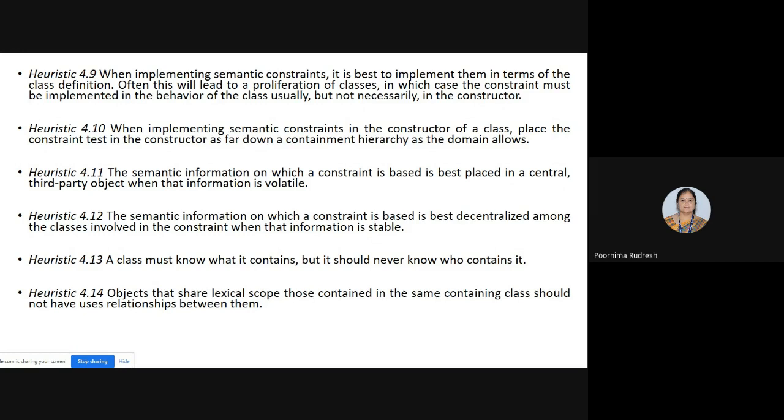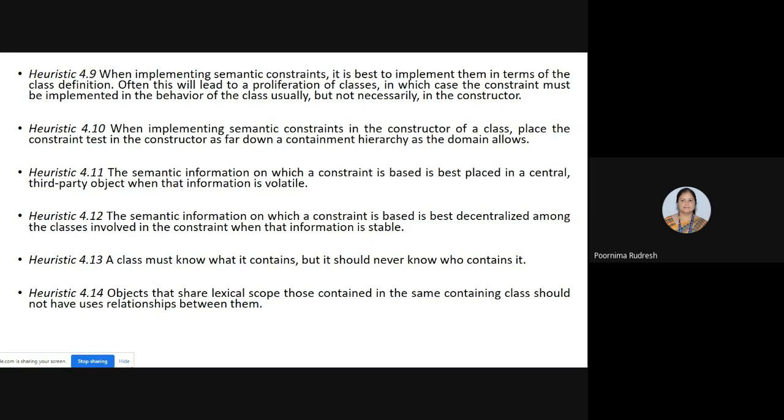Okay. Next, when we implement a semantic constraint in the constructor of the class, place the constraint test in the constructor as far down a containment hierarchy as the domain allows. Means here we have to put the constraints as low as possible in the containment hierarchy, at the lowest level of the hierarchy.